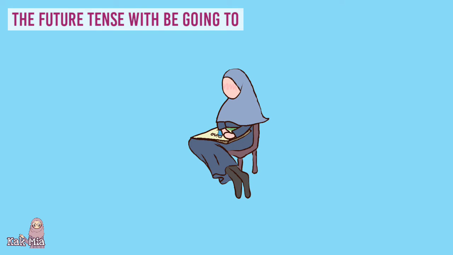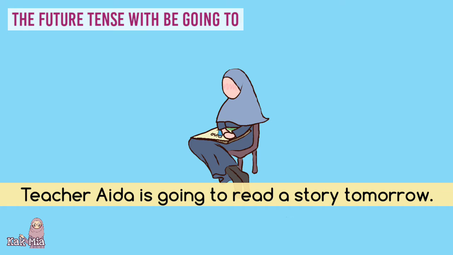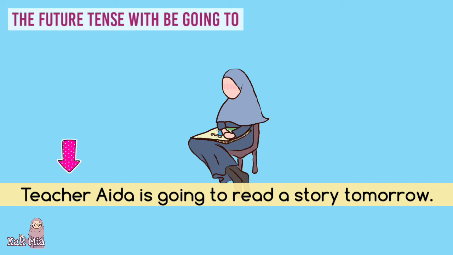Now, look at the next example. Teacher Aida is going to read a story tomorrow. This sentence also expresses the future time. Let's identify the doer, the action, and the receiver. The doer is Teacher Aida. The action is reading. And the receiver is a story.